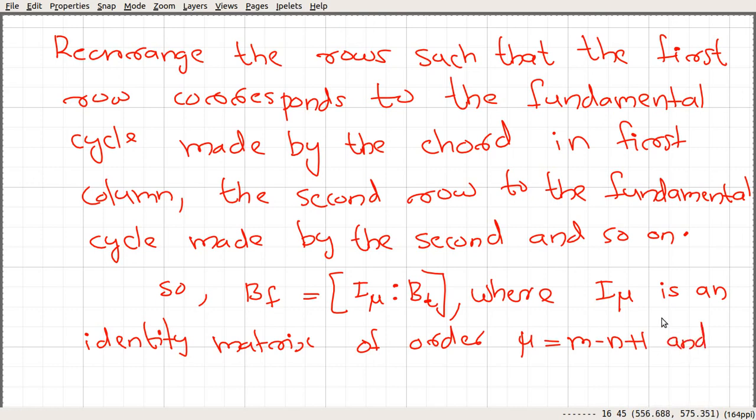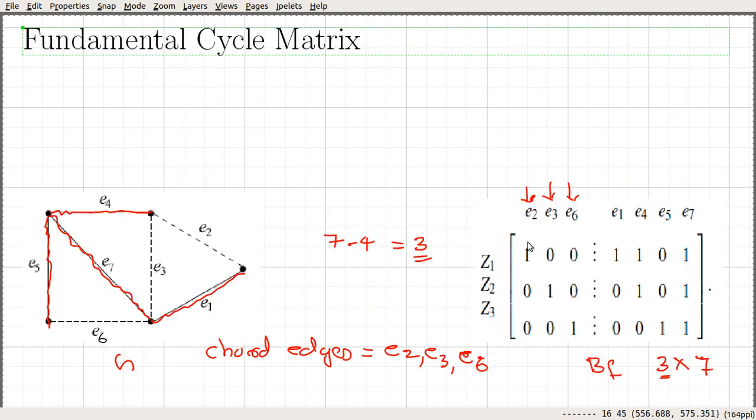For example, if you look here, this submatrix corresponds to this I sub mu, where mu is equal to 3. So the order of this matrix is 3 by 3, and this matrix is going to be